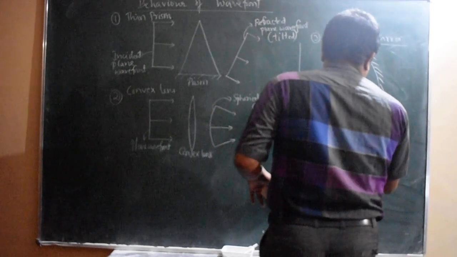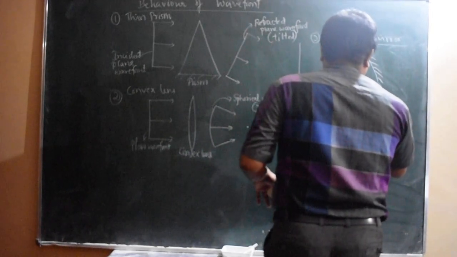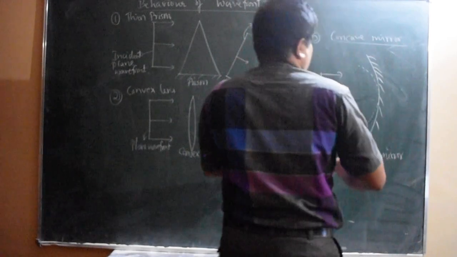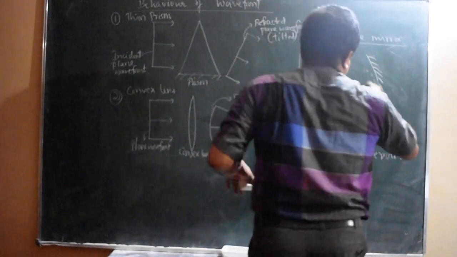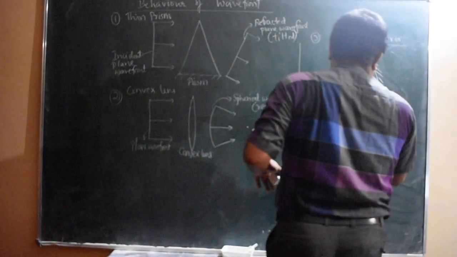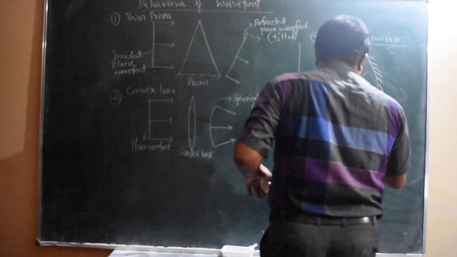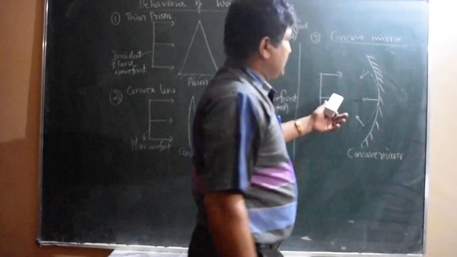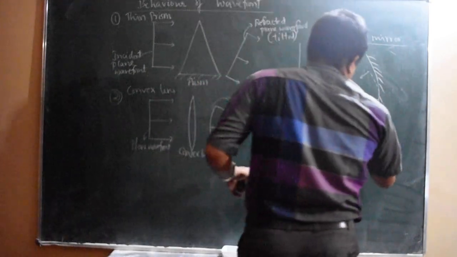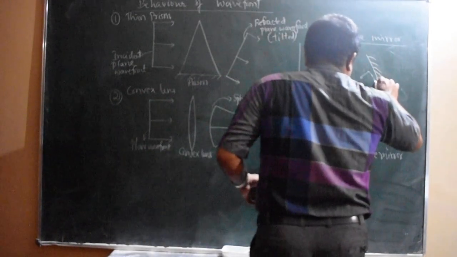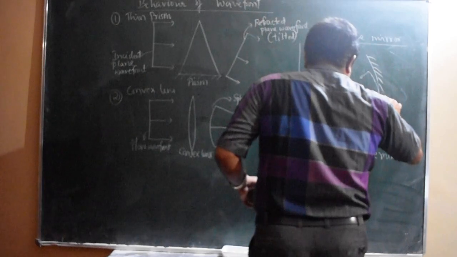So this is the position of the new wavefront after reflection, like this we get. So the dotted line here represents the reflected spherical wavefront. This one, the reflected spherical wavefront.